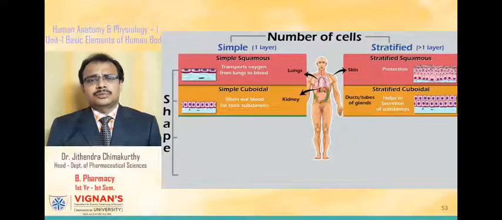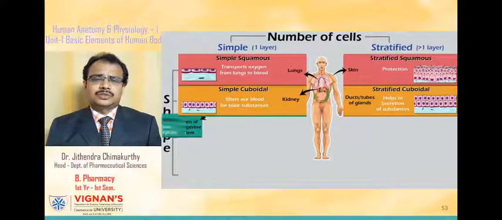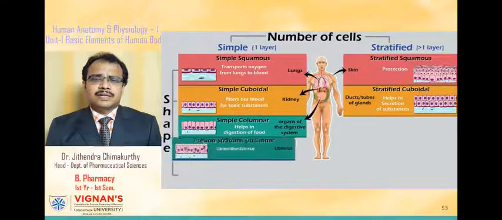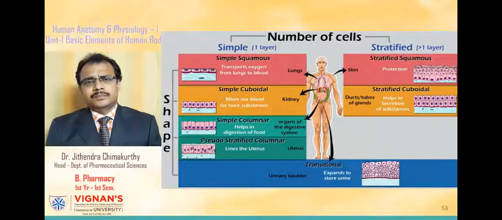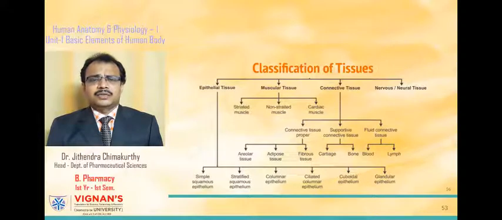Whereas there are two types of stratified epithelial tissues. They are stratified squamous epithelial tissue and transitional epithelium. And there are once again two types of stratified squamous epithelial tissues. They are keratinized stratified epithelial tissue and non-keratinized stratified epithelial tissue.